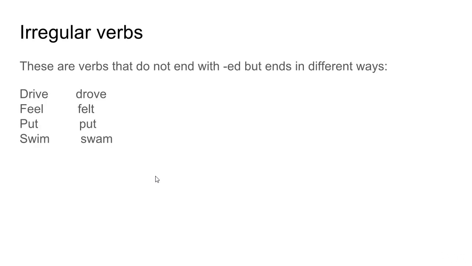Irregular verbs. Irregular verbs are verbs that do not end with ed. So they do not end with ed, and they also end in different ways. So, for example, drive in the past is drove. Feel in the past is felt. Put in the past is put. Swim in the past is swam.